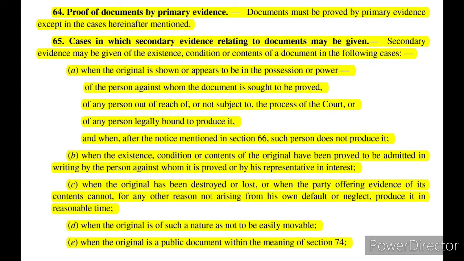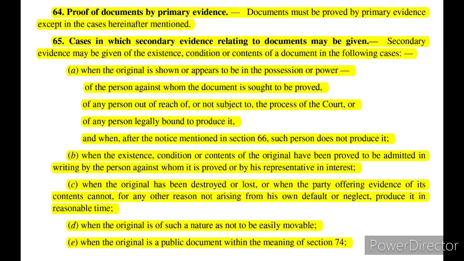So that person did not come before the court even after he was provided with a notice that is mentioned in section 66, but he actually conveyed the existence, conditions or contents of the original that needs to be proved, either by himself or by his representative in interest. Or when the original has been destroyed or lost, or when the party offering evidence of its contents cannot, for any other reason not arising from his own default or neglect, produce it in reasonable time.